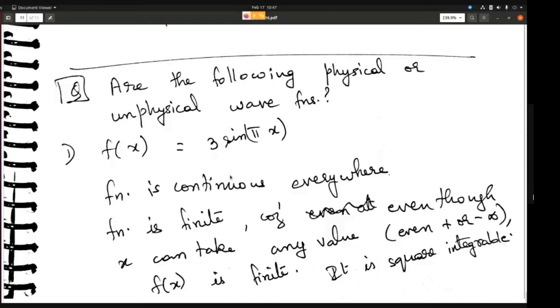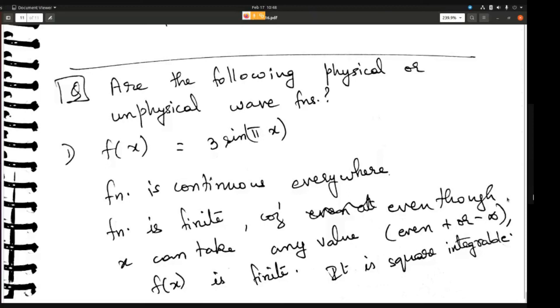The function f of x is an oscillating function, because this is a sine function, so there is always going to be a maxima and minima. No matter what the value of x might be, you only get values of f of x in between those maxima and minima. It will never cross them, so it is also a finite function.